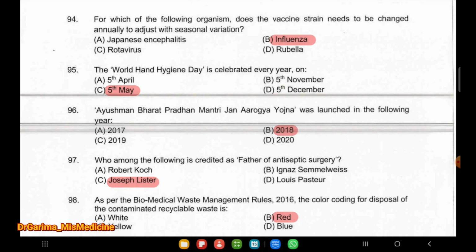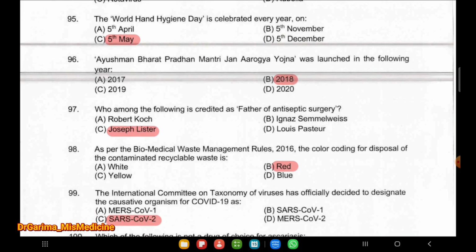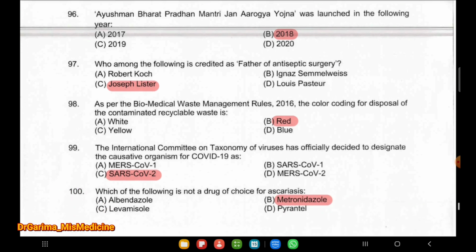Influenza. Next question, the World Hand Hygiene Day is celebrated every year on 5th May. Next question, Ayushman Bharat Pradhan Mantri Jan Arogya Yojana was launched in which of the following years? 2018. 97th question, who among the following is credited as the father of antiseptic surgery? Joseph Lister. 98th question, as per the biomedical waste management rules 2016, the color coding for disposal of the contaminated recyclable.